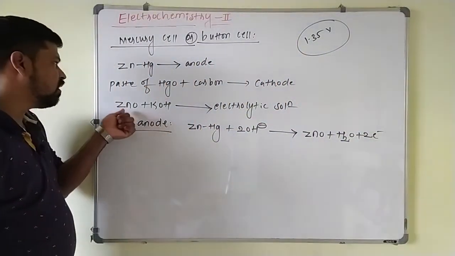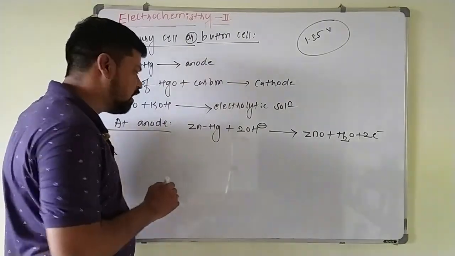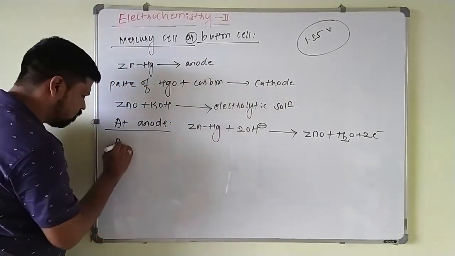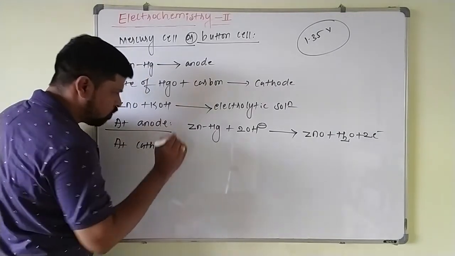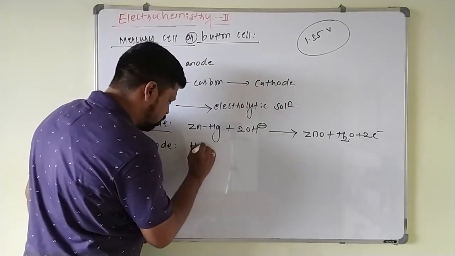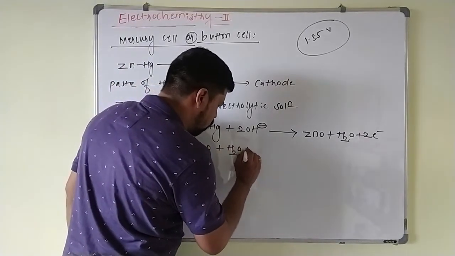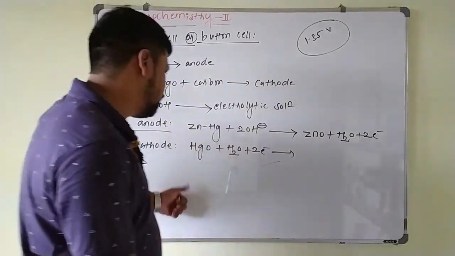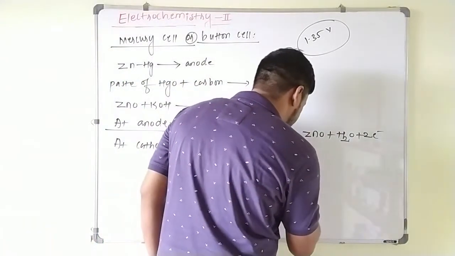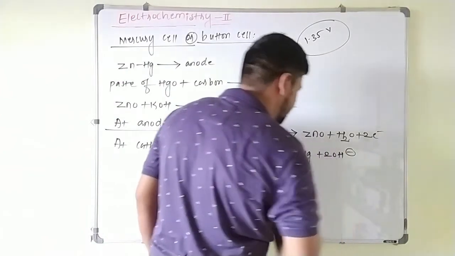And at the cathode, mercuric oxide is undergoing reduction. Mercuric oxide plus H2O plus 2 electrons will be converted into mercury plus 2 times OH minus.